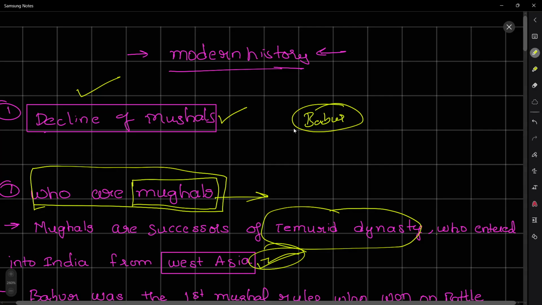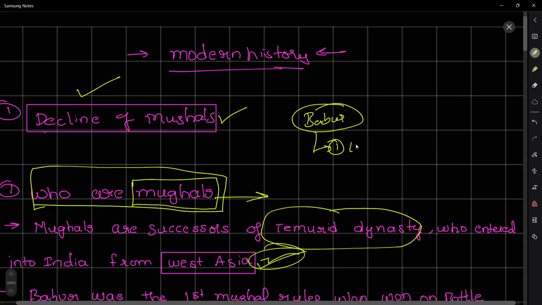Babur came to India for various reasons. There are three main reasons. First, to find an extra place as a refuge, because the Mongols were expanding extensively, and he had lost many battles against them.